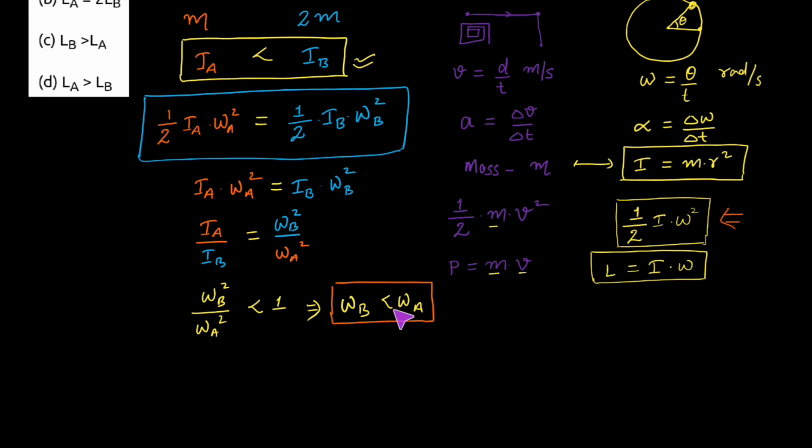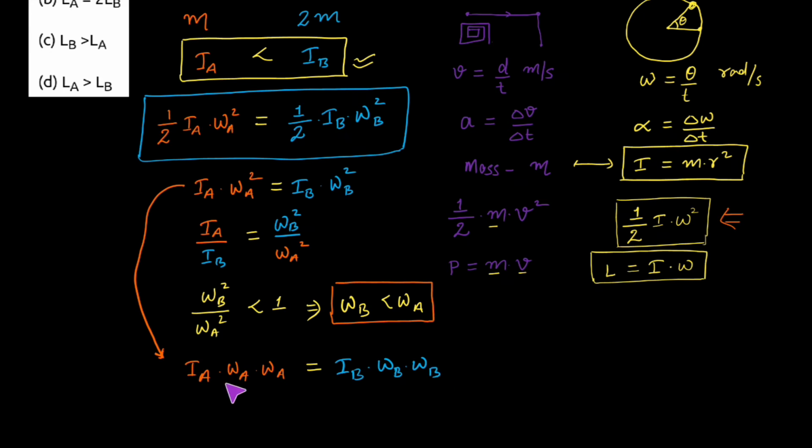Angular velocity of body A is greater than the angular velocity of body B. We have established this relationship. Now what we can do, I will take this equation here and further make changes in it. So in this equation I can write IA into omega A square as omega A into omega A. This will be equal to IB into omega B square, which can be written as omega B into omega B. I am just breaking the square and writing it twice.